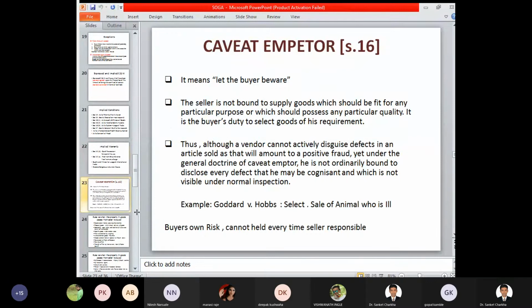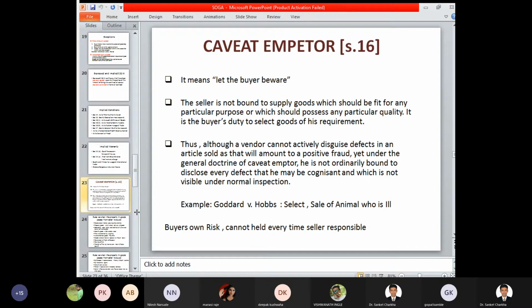Now moving on to the next topic, the doctrine of caveat emptor. Section 16 specifically deals with the doctrine of caveat emptor, which means let the buyer beware. At every stage, whenever a contract of sale is being undertaken between the buyer and seller, it is the duty of both the buyer and the seller to exchange information with each other.